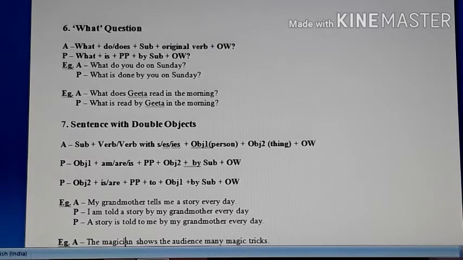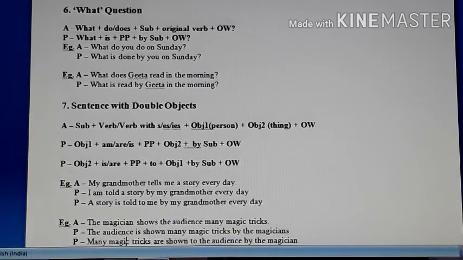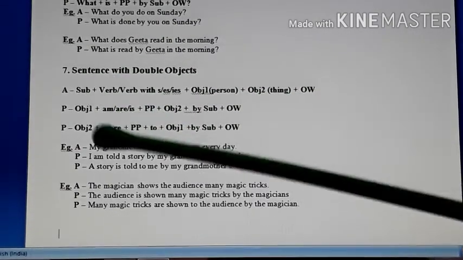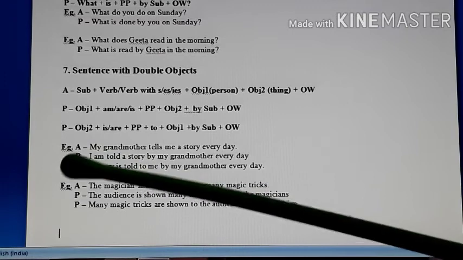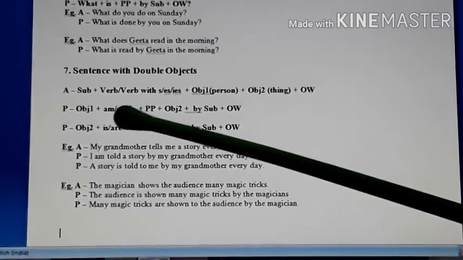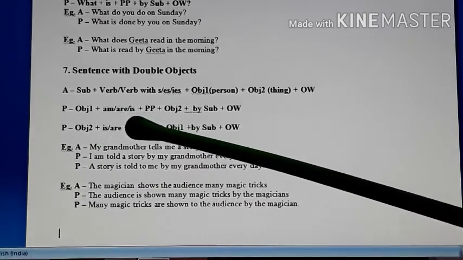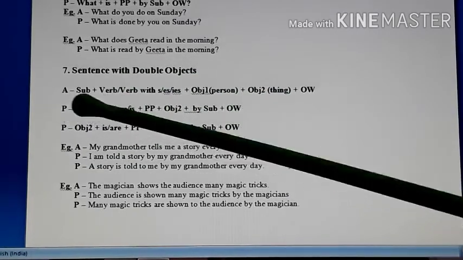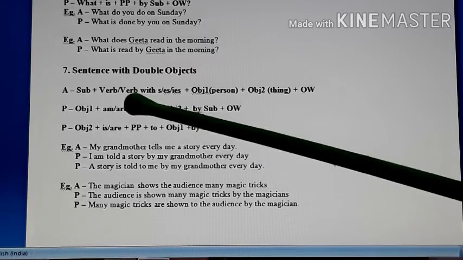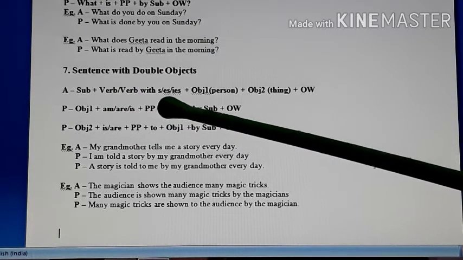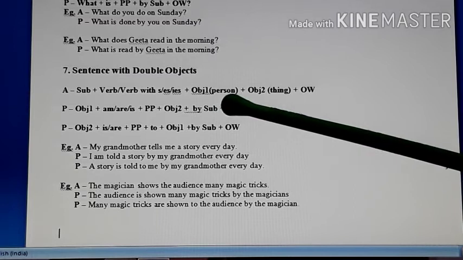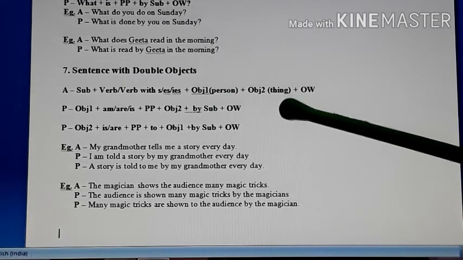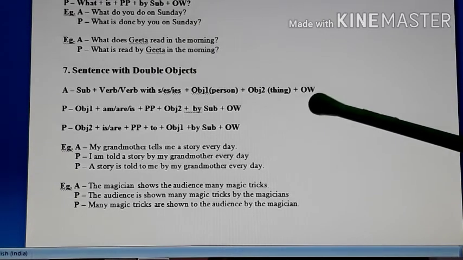Now look at the last point over here in simple present tense. Many a times you get sentences like this where two objects are given. So when two objects are given, its passive also is done in two different ways. So here first you identify how the objects are arranged. First you see subject, then verb, either the original verb or verb with s/es, then you have object 1 that is normally a person, and you have object 2 that is normally a thing, and then other words.